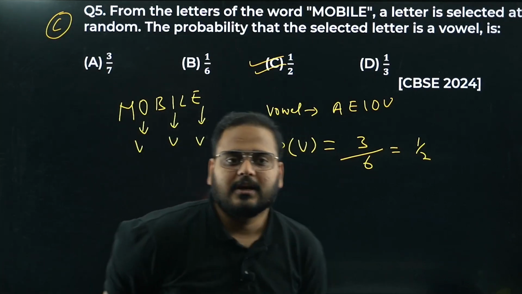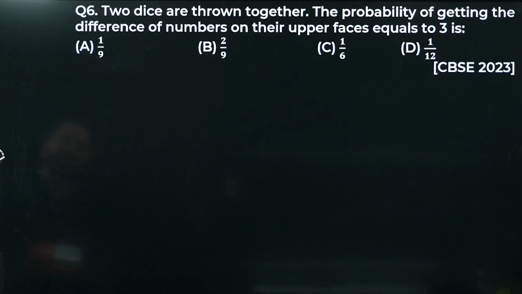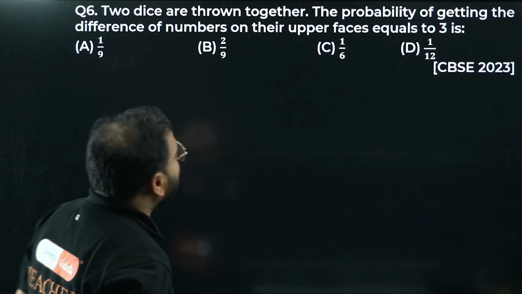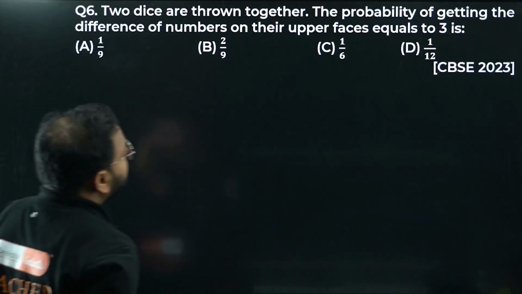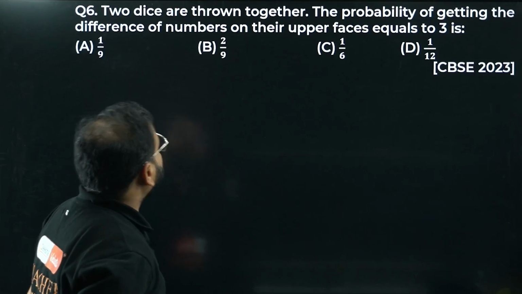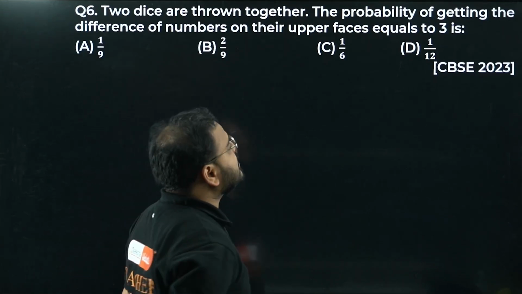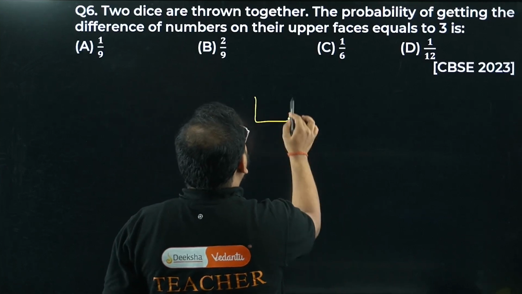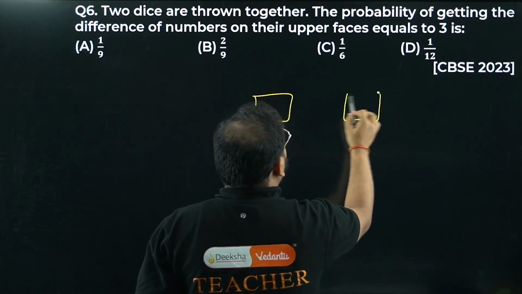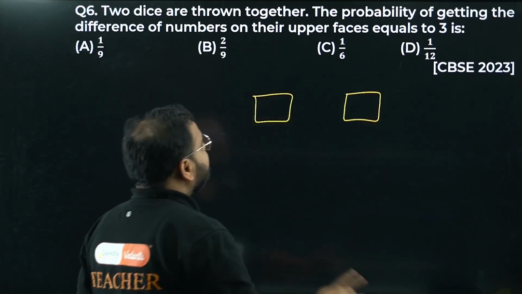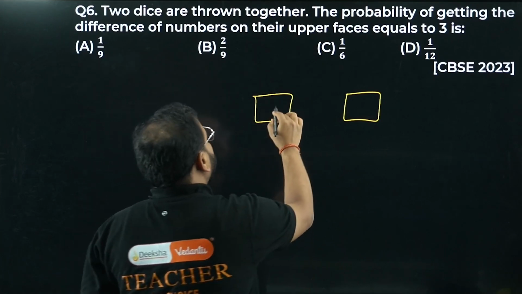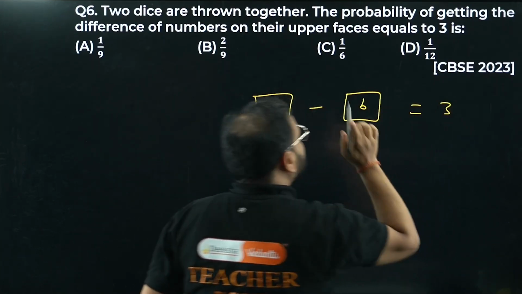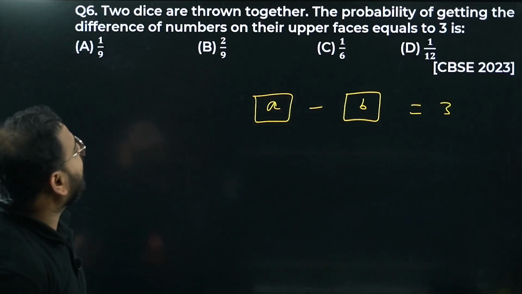Okay, chaliye. Let's move on to question number 6. 2 dice are thrown together. The probability of getting the difference of numbers on their upper faces equals to 3. Difference. Again sir, let's draw the outcome display, bacha. Okay, the difference, if this is let's say A and this is B, what are they saying? A minus B should always be 3, sir. Difference they are saying, display on the upper faces, right?